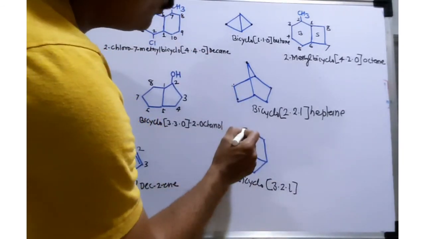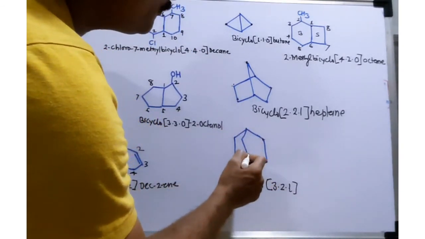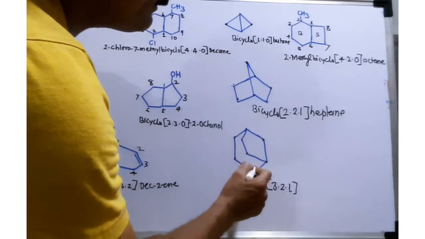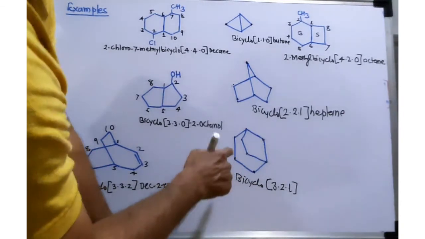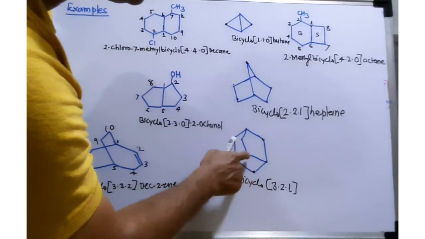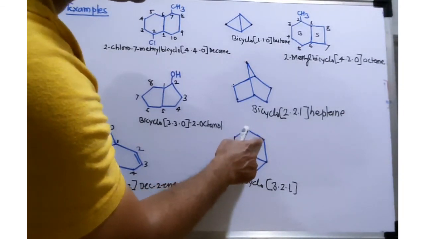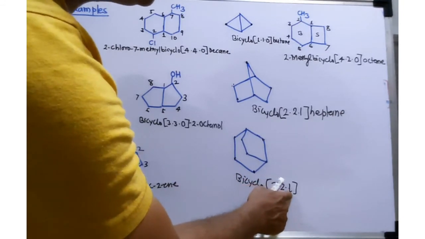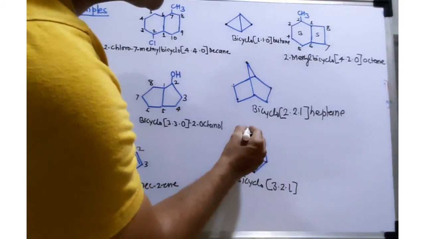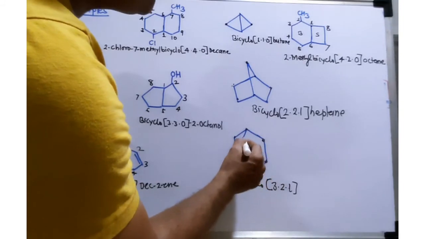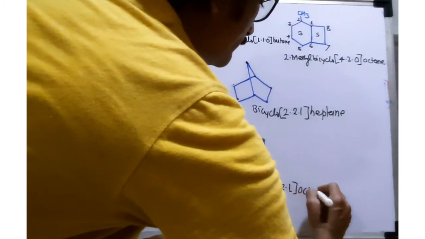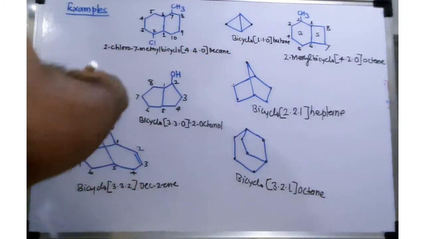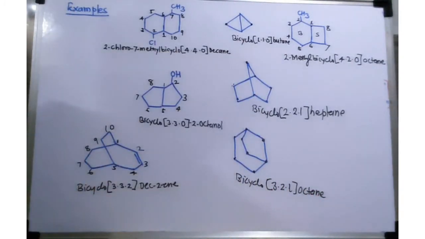And since there are 1, 2, 3, 4, 5, 6, 7 and 8 carbons in total, 3 carbons, 2 carbons and 1 carbon, this is octane. So in this way you can provide names to the fused ring as well as bicyclo compounds.